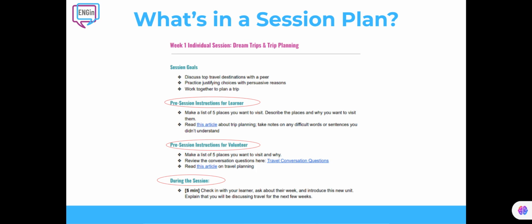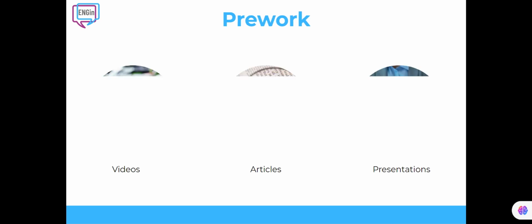Each plan includes pre-session instructions for students and volunteers, as well as detailed instructions to follow during the session. These are not formal sessions, so you will see activities like games, open-ended discussions, storytelling, videos, debates, and role plays. The beginner and kids plans are similar, more structured, with slides to guide students' speaking, and designed for 30-minute sessions, since an hour-long session might be too overwhelming for beginners and kids.